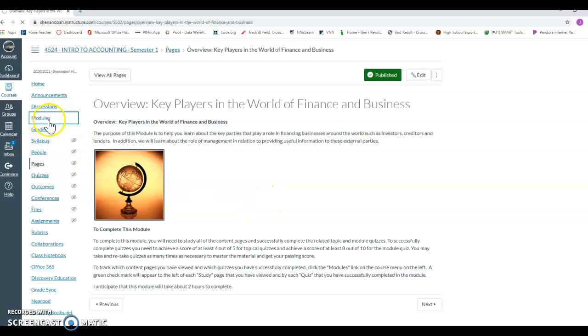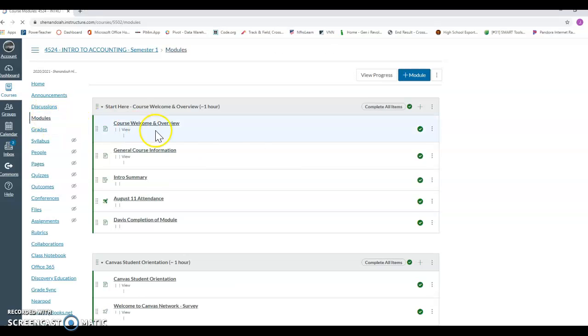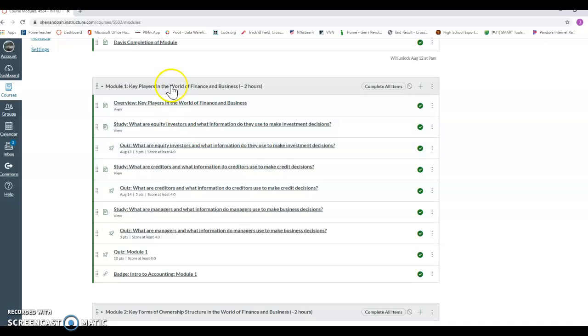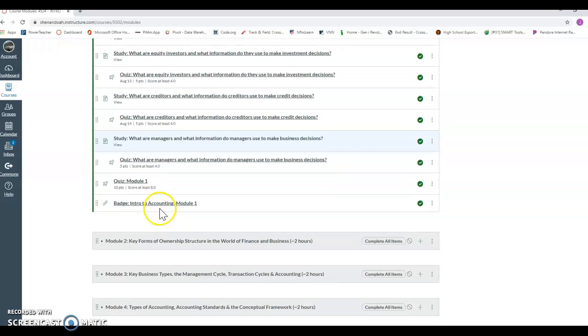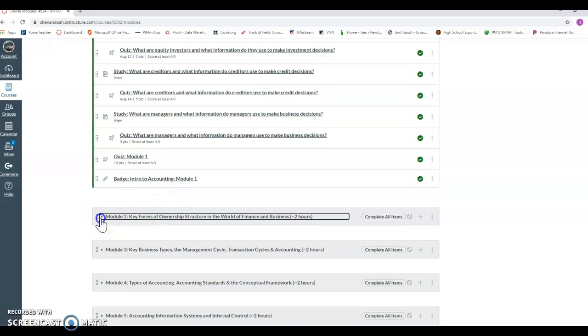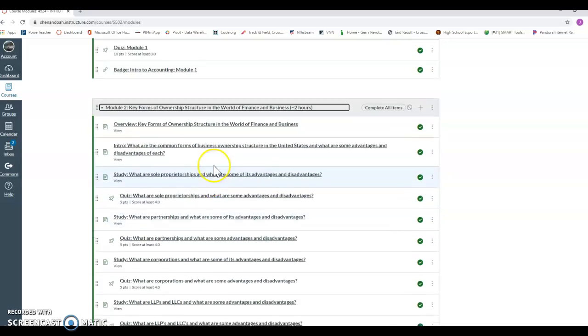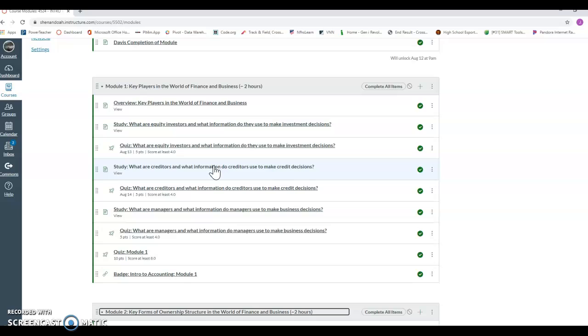But if I look in the module itself, if you open modules this way, it gets a little overwhelming. So if we look at that module, it has all the stuff. Now there's a couple quizzes, and then here's module 2. It has a lot of stuff, so you're not going to do everything in one day.